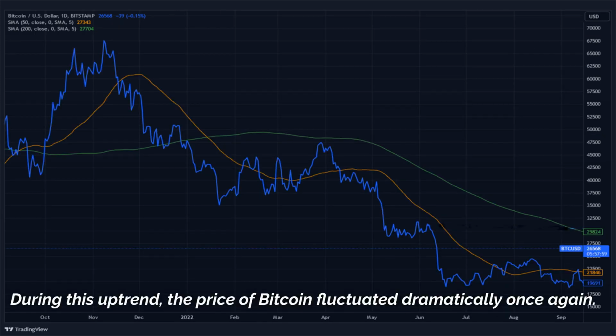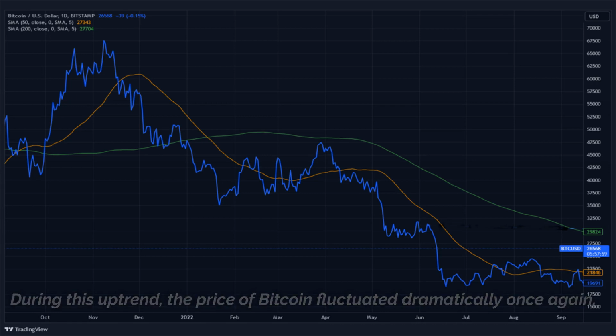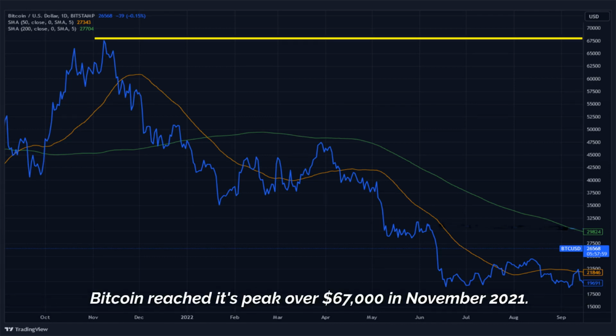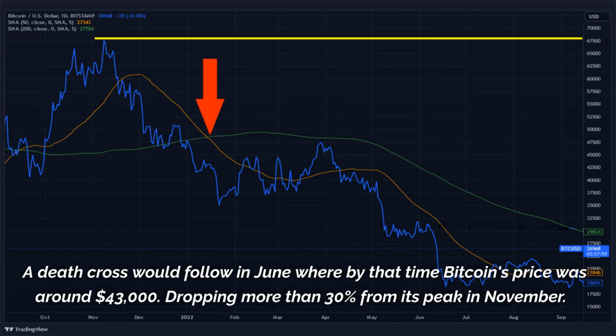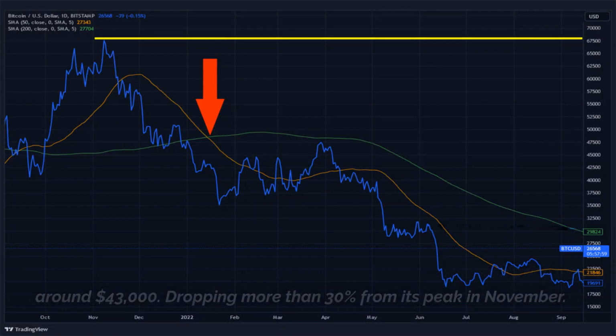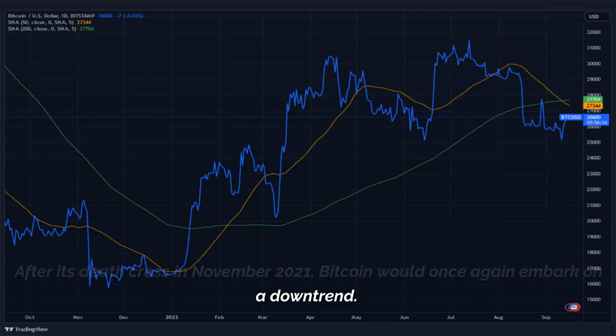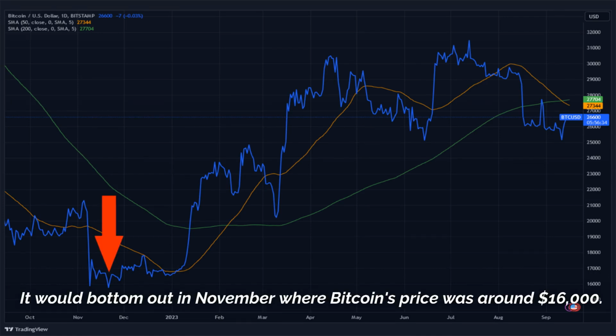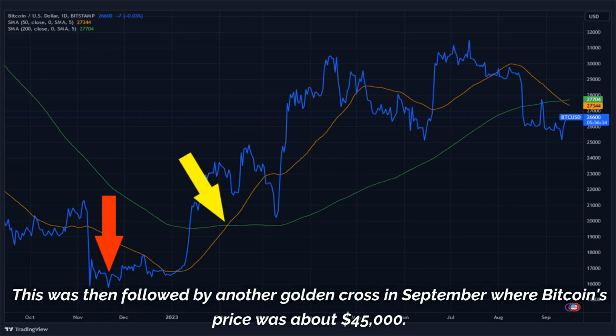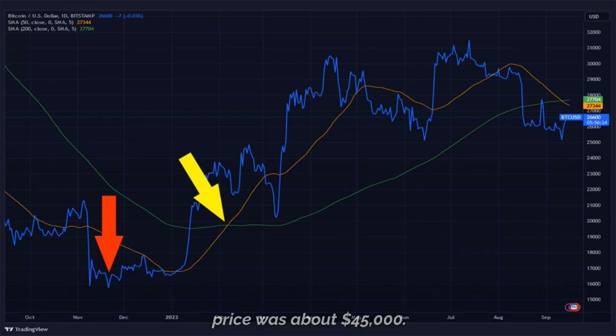During this uptrend, the price of Bitcoin fluctuated dramatically once again. Bitcoin reached its peak over $67,000 in November 2021. A death cross would follow in June where by that time Bitcoin's price was around $43,000, dropping more than 30% from its peak in November. After its death cross in November 2021, Bitcoin would once again embark on a downtrend. It would bottom out in November where Bitcoin's price was around $16,000. This was then followed by another golden cross in September where Bitcoin's price was about $45,000.